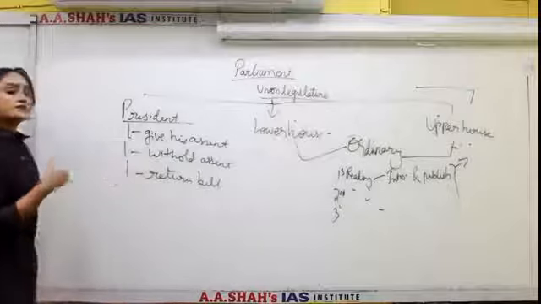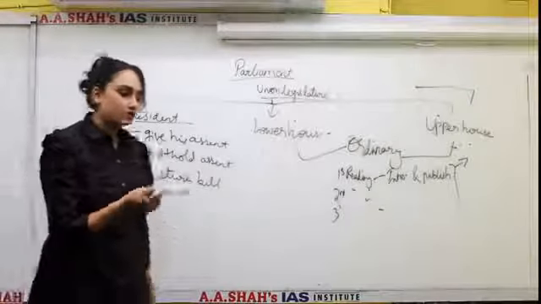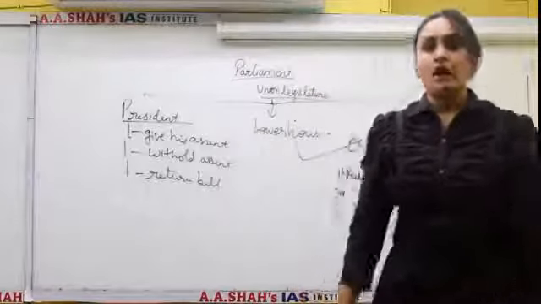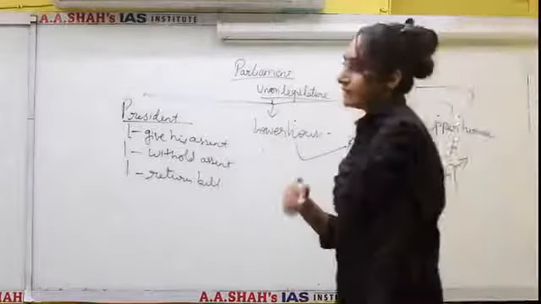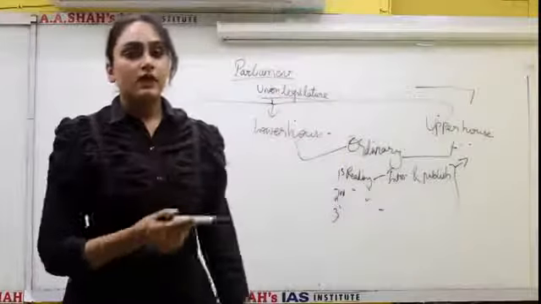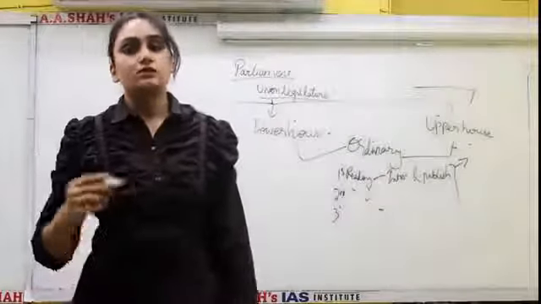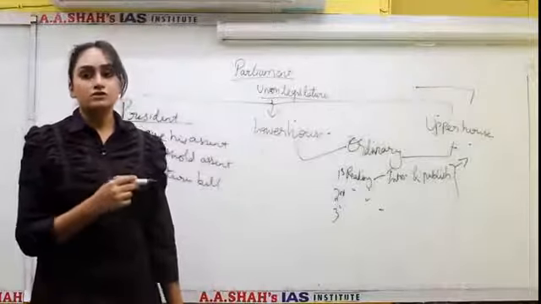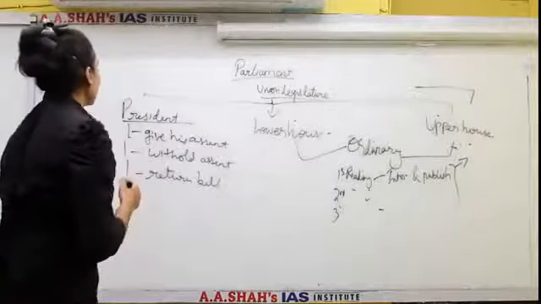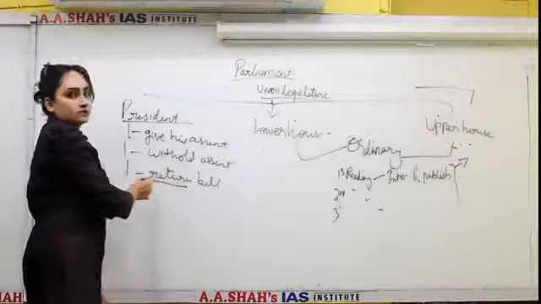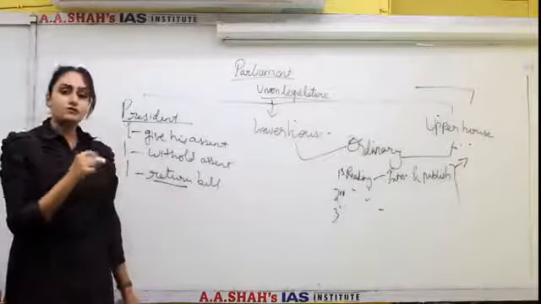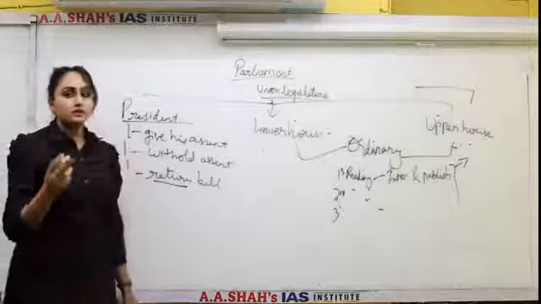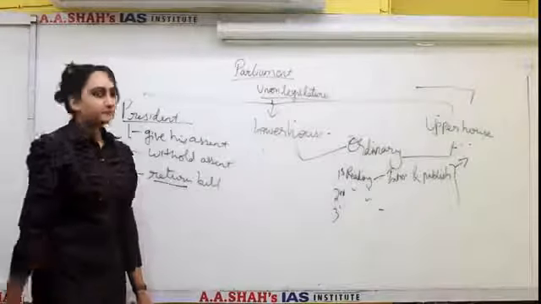So once the bill is returned to the originating house, it will consider the recommendation given by the President, and then when the house again passes the bill and sends it to the other house, which also passes the bill and sends it to the President, then this second time the President has to give his assent to the bill. The President cannot return the bill again. The second time it comes to the President, he has to give his assent, or simply he can withhold his assent, but he cannot return the bill to the house again.